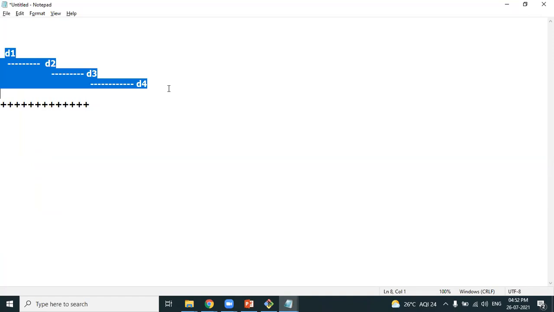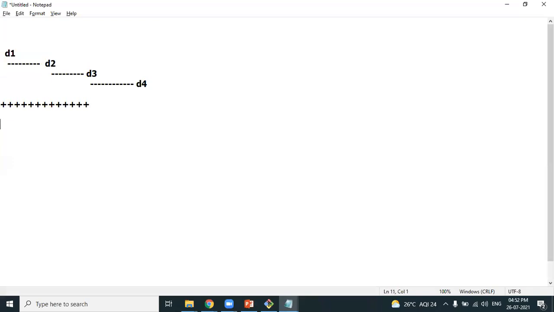What does that mean? D1. Inside D1 we have D2. Inside D2 we have D3. Inside D3 we have D4. This kind of hierarchical structure we can see in Linux by using a command called the tree command.